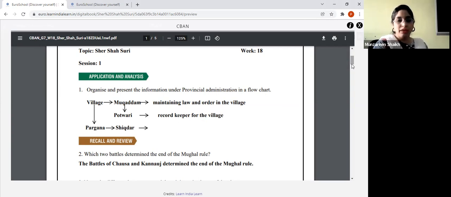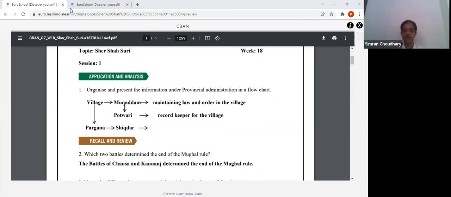All right. So if you remember, I always tell you, make a flow chart, that will become easier for you all to remember. Here we are just doing it for provincial administration. But if you want to prepare for your exams, in a similar way you can do it for military administration, land reforms, roads, transportation, and taxes. That will become easier for you to remember, as we had done for the previous chapter, directive principles. Do you all remember? At that time also I had asked you to do the flow chart. Yes, ma'am.